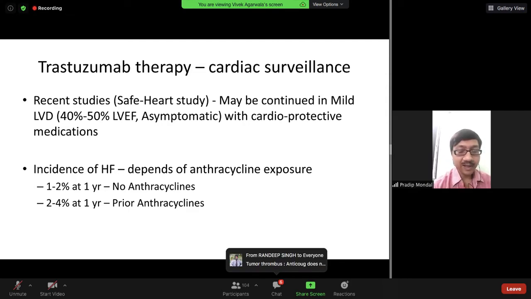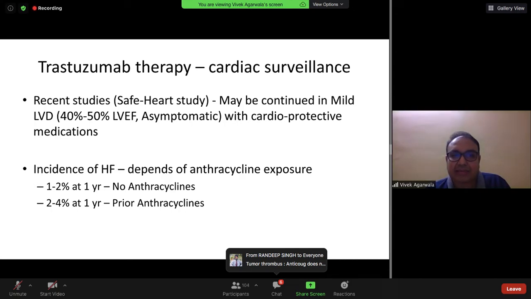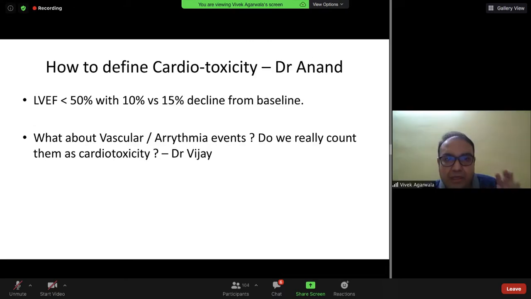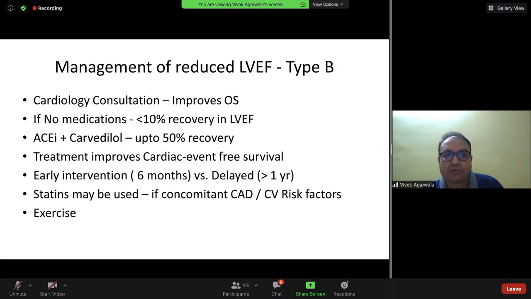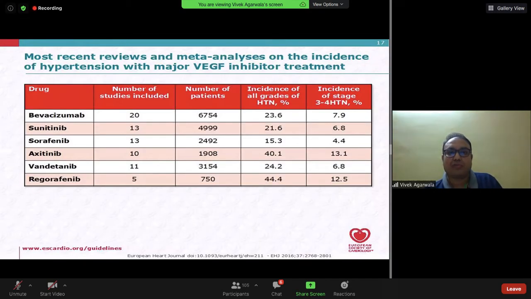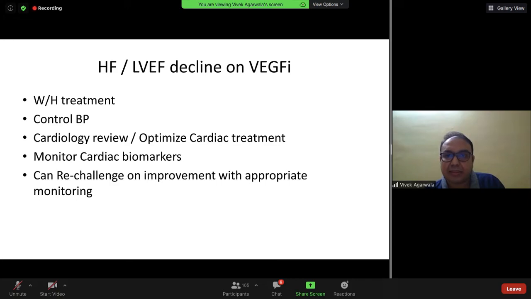I think in every cycle, so you can. There are recent studies which show that in mild left ventricular dysfunction, we can still safely use trastuzumab. Now, because we are really running out of time, I'll go ahead and discuss one of these cases.